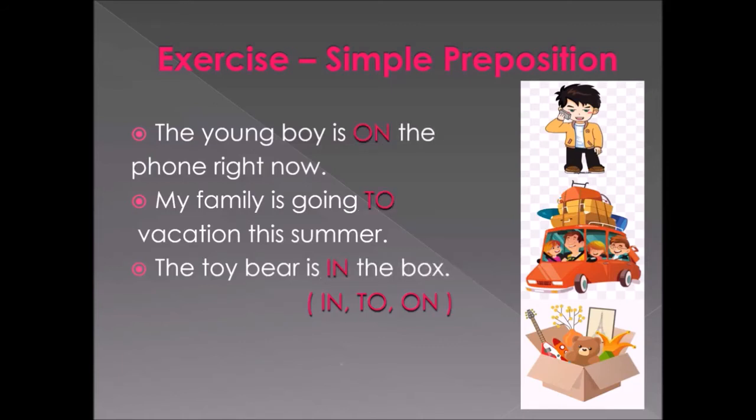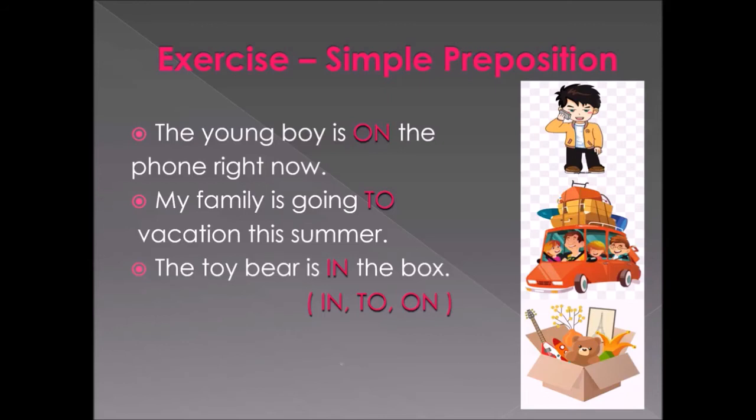Okay class, I have given the answers for the exercise of simple preposition. Look at the first sentence. The young boy is on the phone right now. On the phone in the sense he is on a call with someone else. So that's why we are using the preposition on. Look at the next one. My family is going on vacation this summer. So where are they going? They are going on vacation this summer.